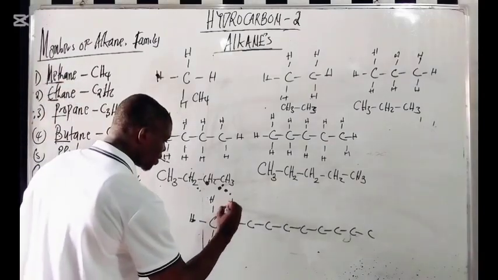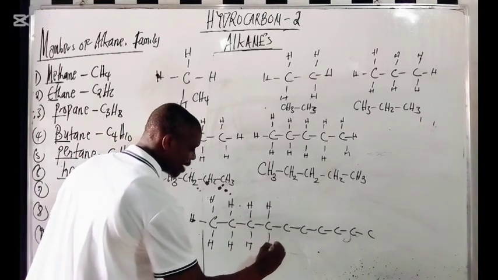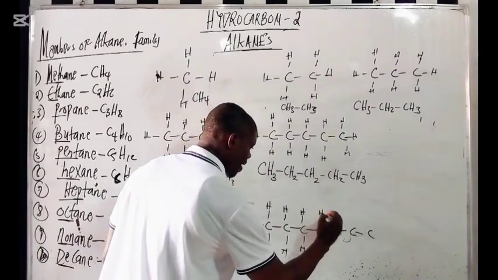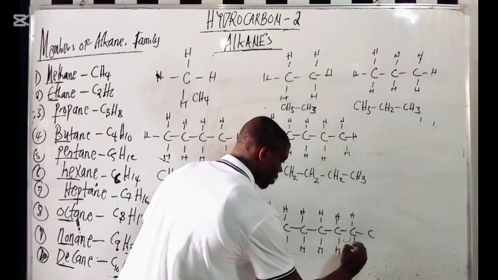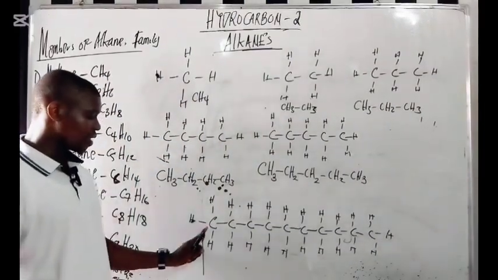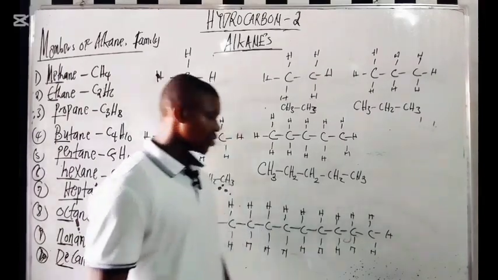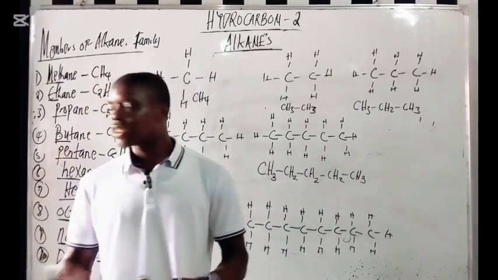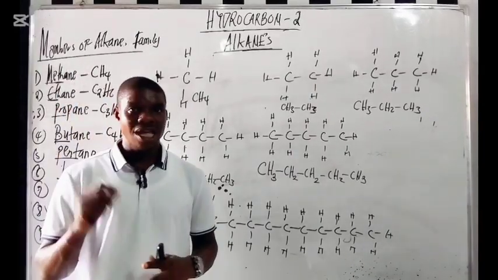So we have hydrogen attached all along the chain. So check very well. Here we have CH3, CH2, CH2, CH2, CH2, CH2, CH2, CH2, CH2, and CH3. Do you understand? So this is the introductory aspect of the alkanes. These are things you need to pay close attention to. All these are helpful, please.